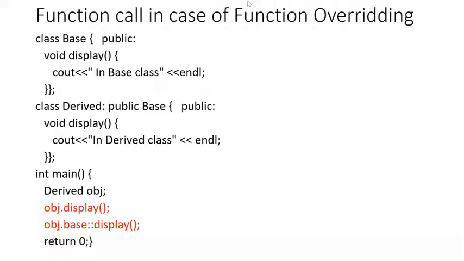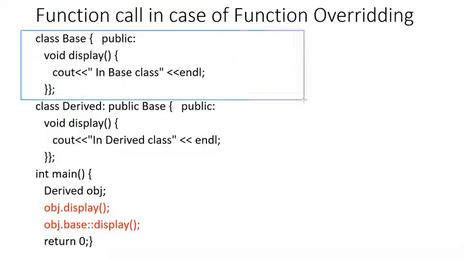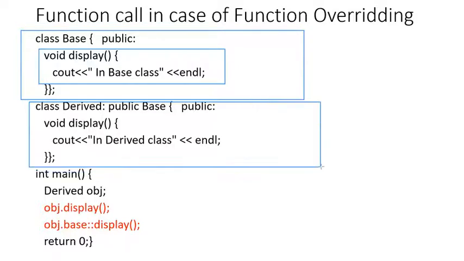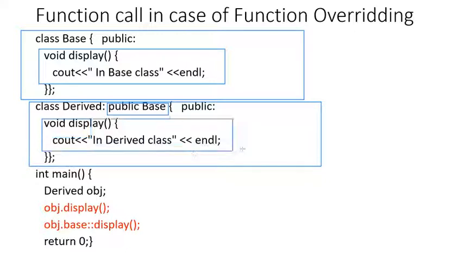As you can see, here is the definition of the base class. We have defined a function named display. The return type of the display function is void and no arguments have been passed to it. Now here is the definition of the derived class, which publicly inherits the base class. Here again we have defined a function named display, which has the return type void and does not accept any argument.